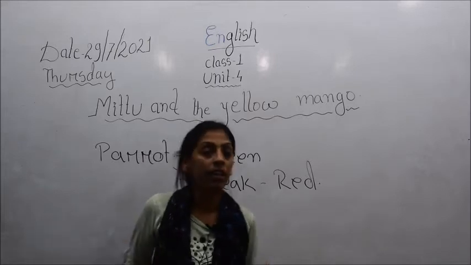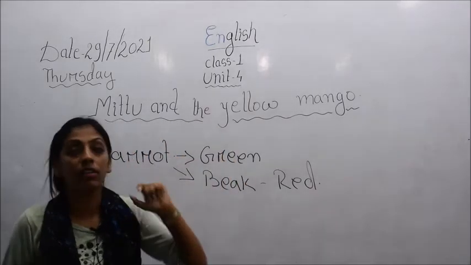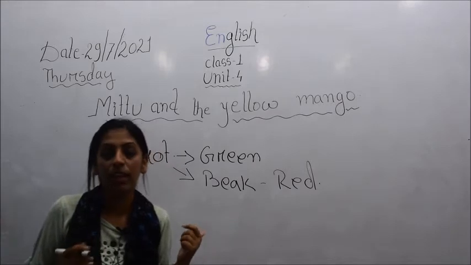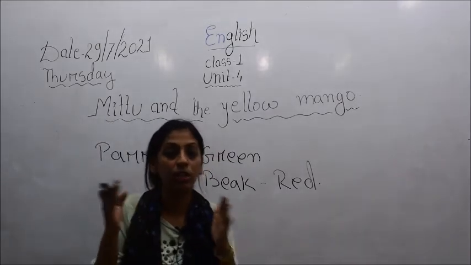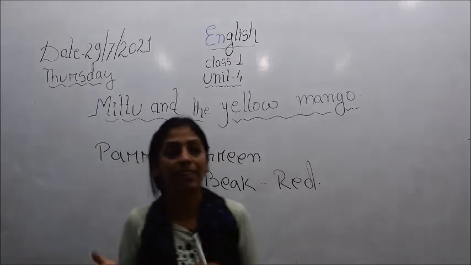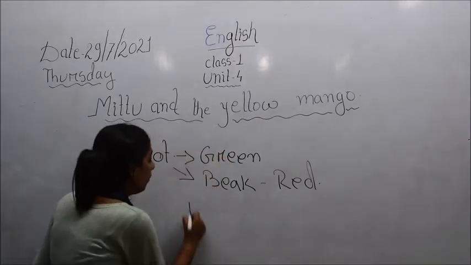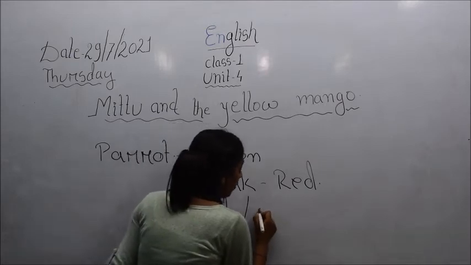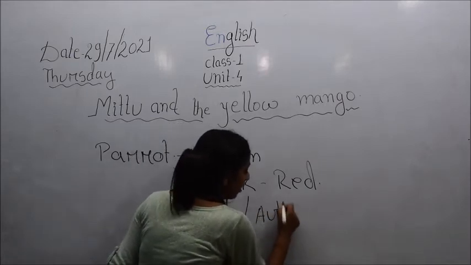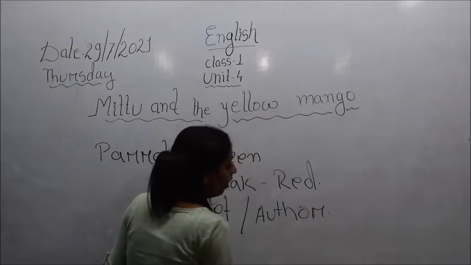Here we are studying a lesson, a story, so there will be a writer. You have to keep in your mind that there is a difference between a poet, P-O-E-T, poet, and author, A-U-T-H-O-R, author.